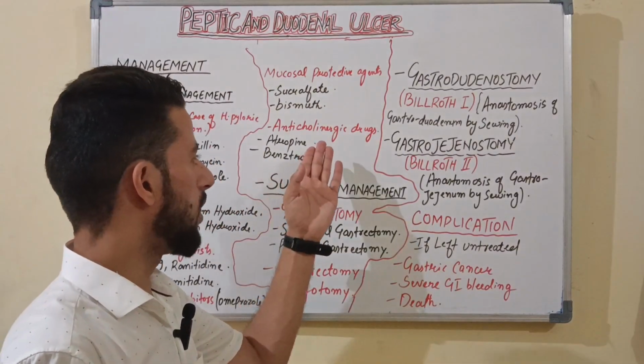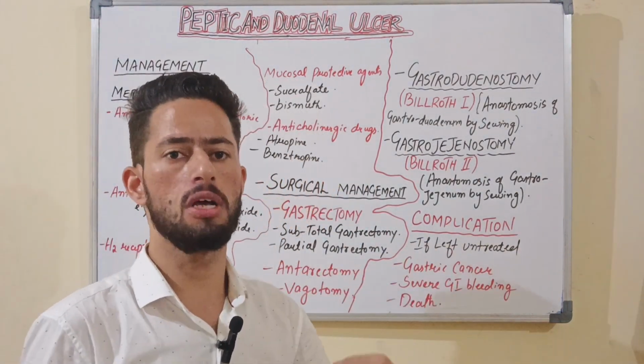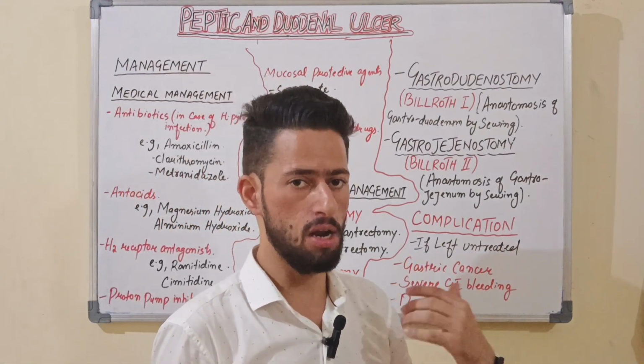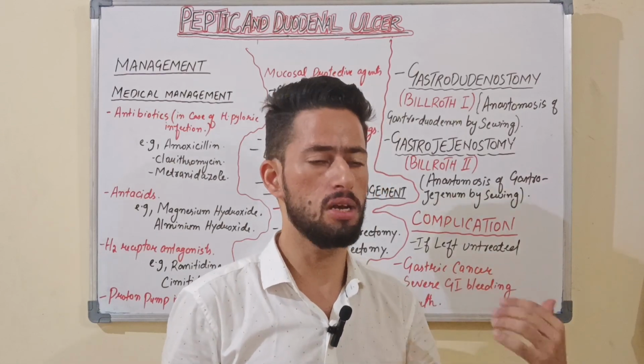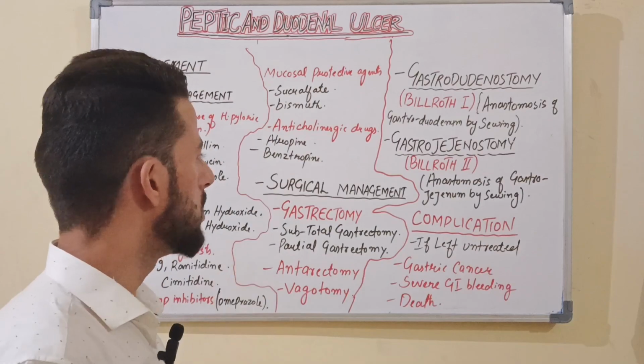So we give anticholinergic drugs in order to reduce the activity of the parietal cells, so that they cannot produce much more acid, resulting in further damage of the gastric mucosa. So we can give atropine and we can also give benztropine.